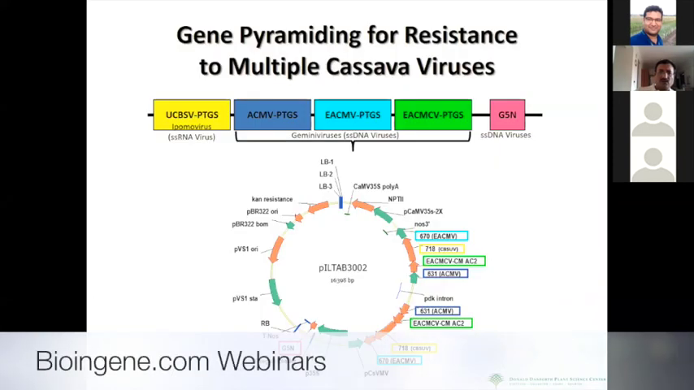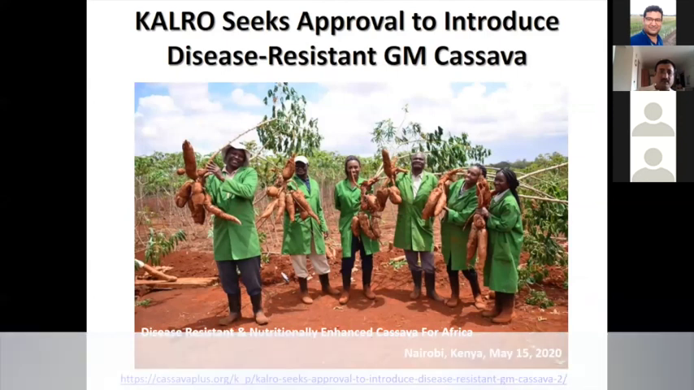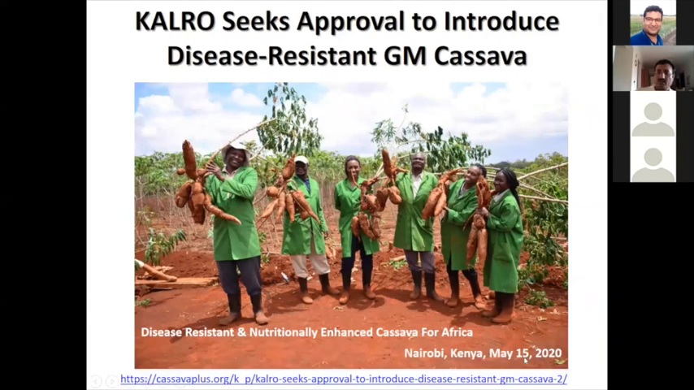Recently, there was news published on 15th May 2020, which says that this particular organization, Calrose, was seeking approval for disease-resistant GM cassava. You can see how good a yield these African farmers are showing here in the picture, and there are all the efforts made to release this for farmers' cultivation in Kenya and maybe in other African countries.